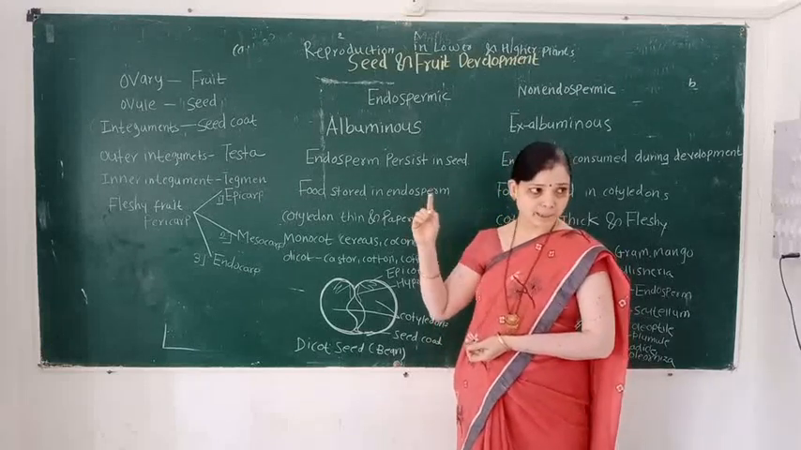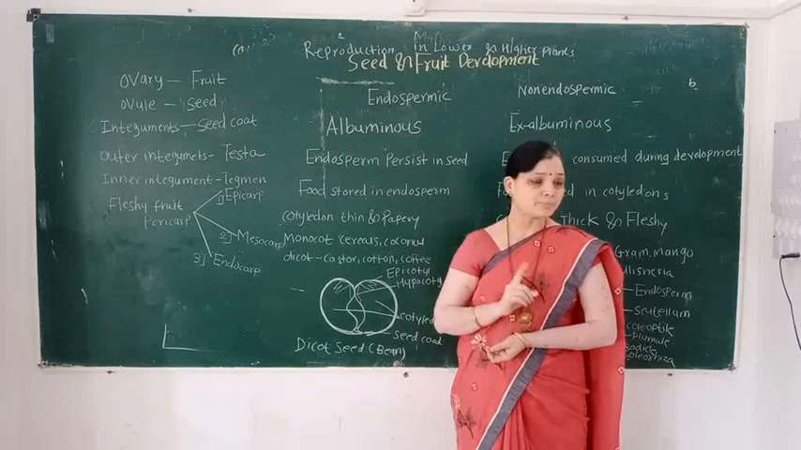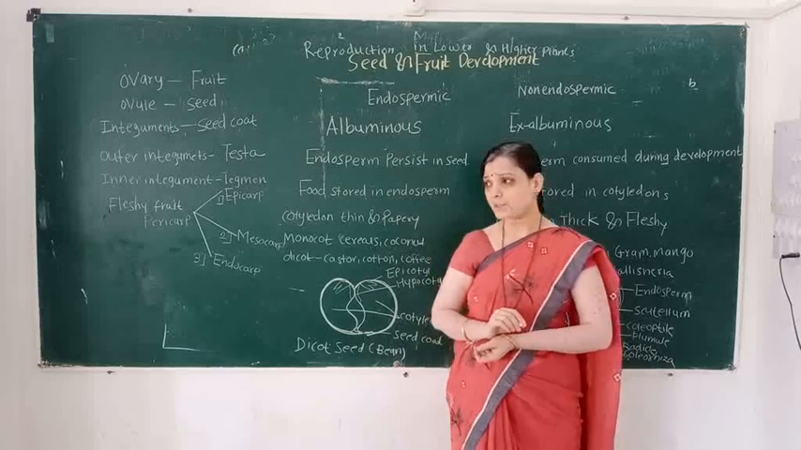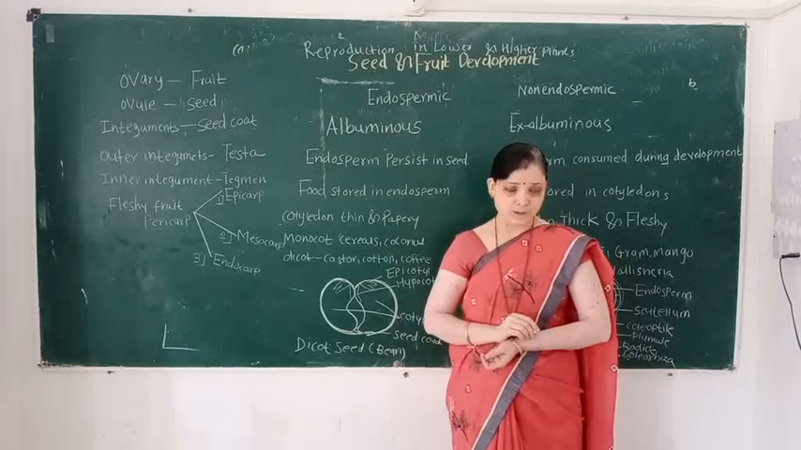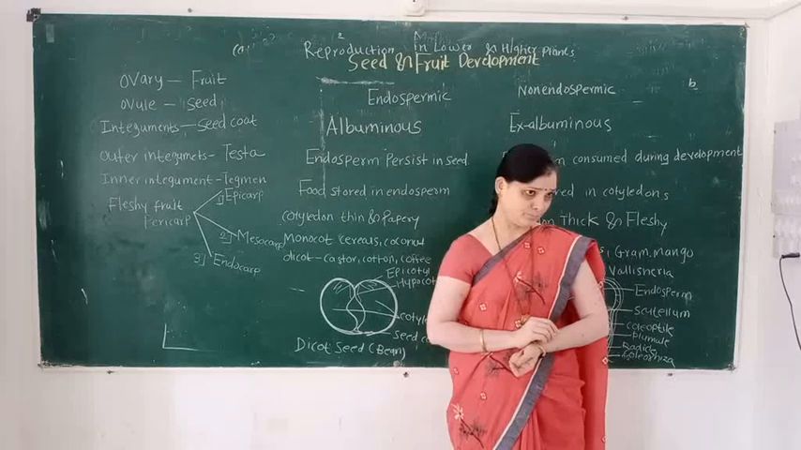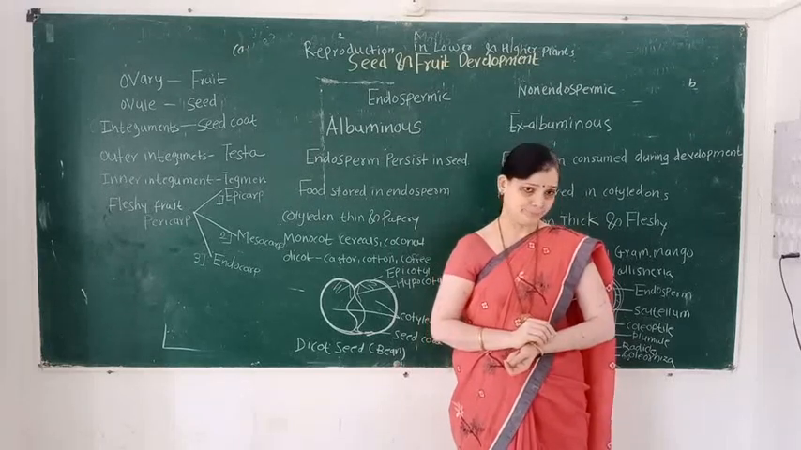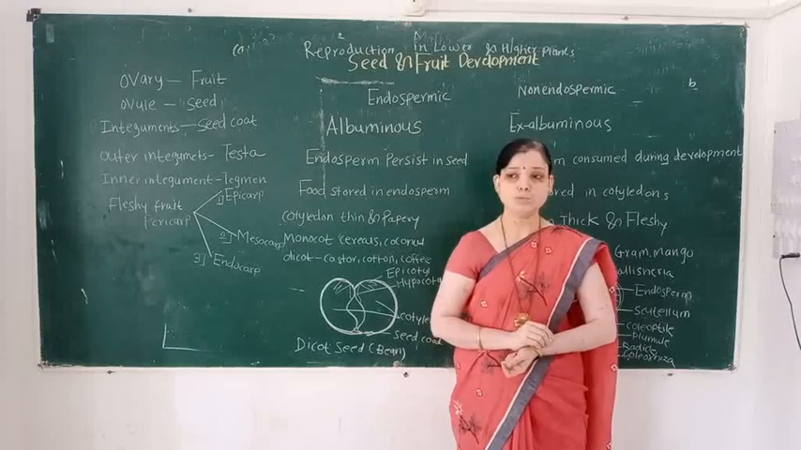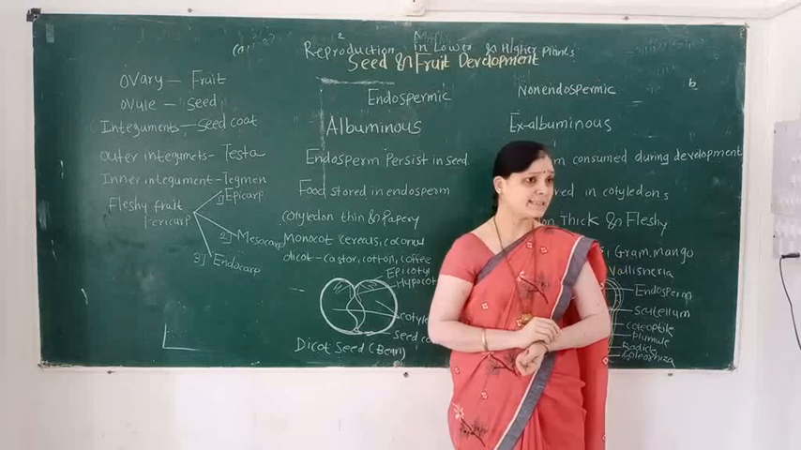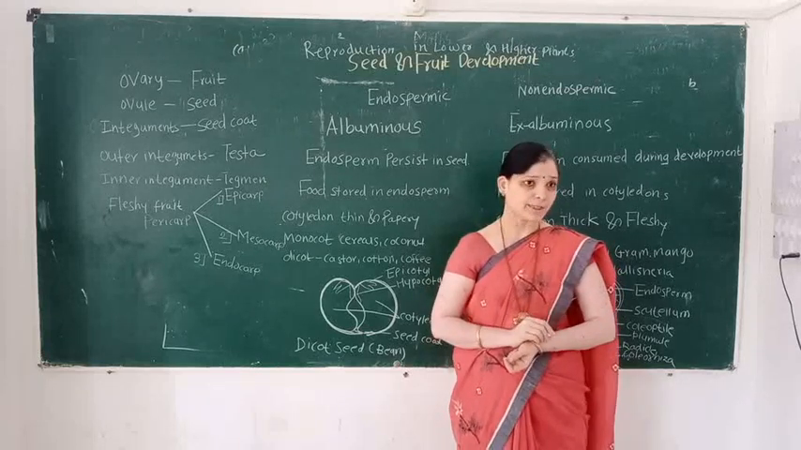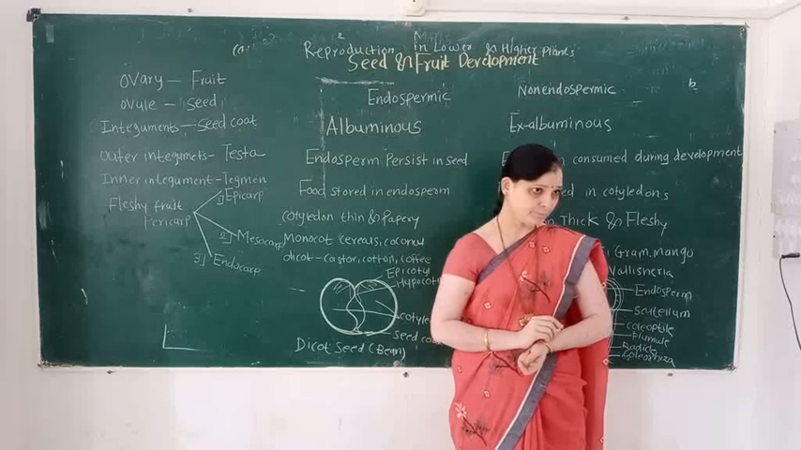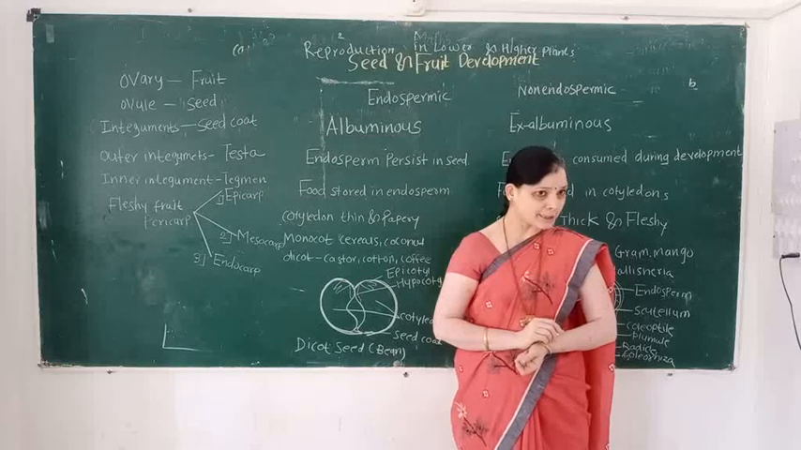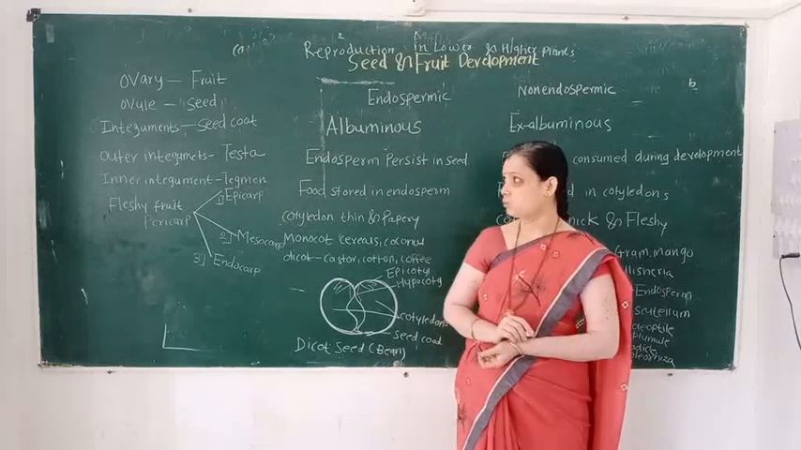So, after fertilization, the ovary is converted into the fruit. What is the definition of a fruit? The ripened or matured ovary is called a fruit. What is a flower? The modified shoot for sexual reproduction is known as a flower. What is a fruit? The ripened, mature ovary is known as a fruit.